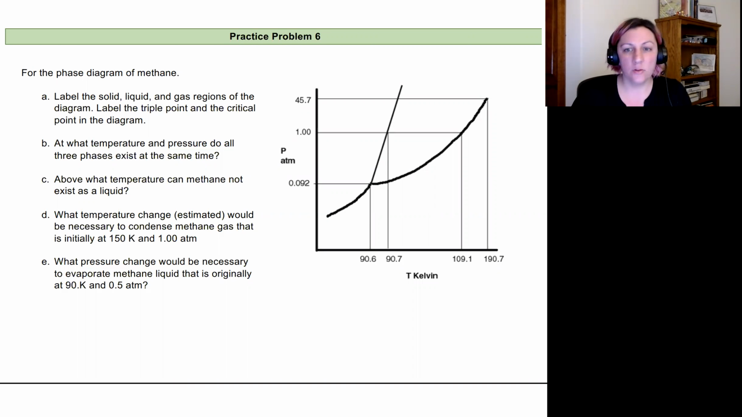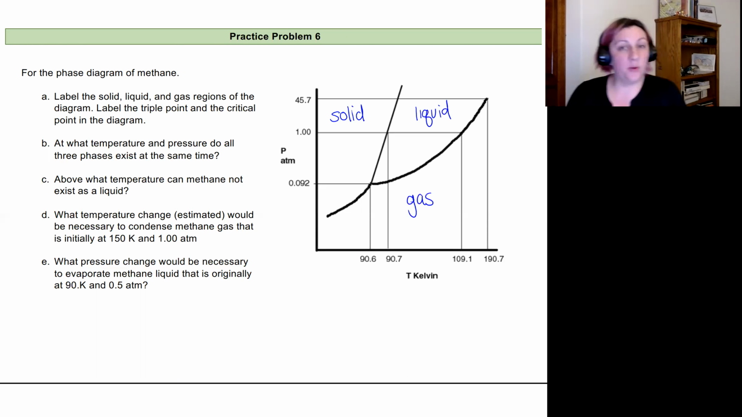So here is a phase diagram for methane. And the first part is just, let's label this thing. Let's label it with solid, liquid, and gas. So our solid is going to be here. This next region is going to be our liquid phase. And this bottom region is our gas phase.